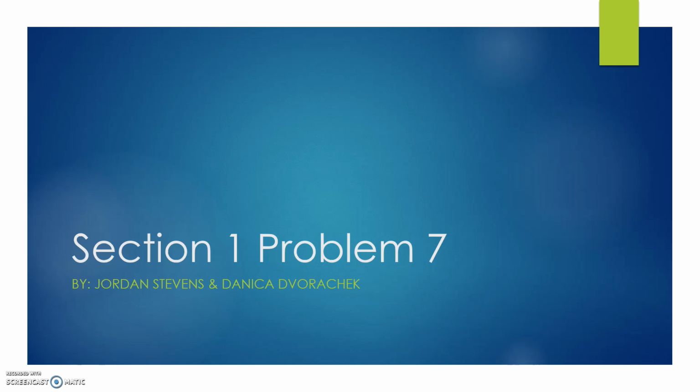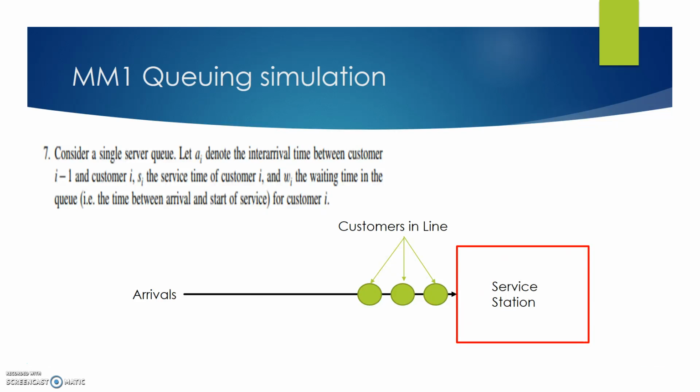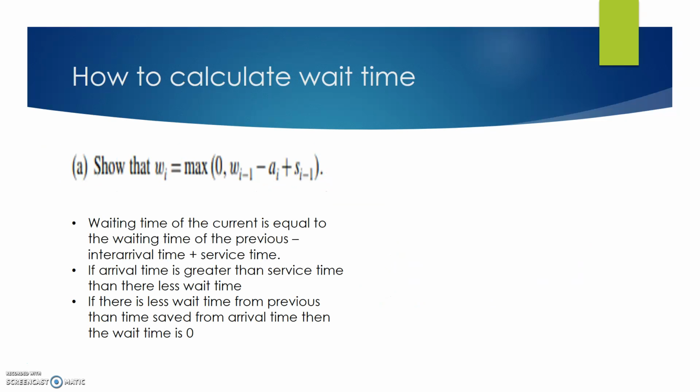But we are here to work on problem 7 for homework 7 for our Monte Carlo class. So this problem statement says that if we consider a single server queue, we're going to let A denote the arrival time between customers, and then our service time is going to be represented by S, and then the W is the waiting time in the queue line for each customer.